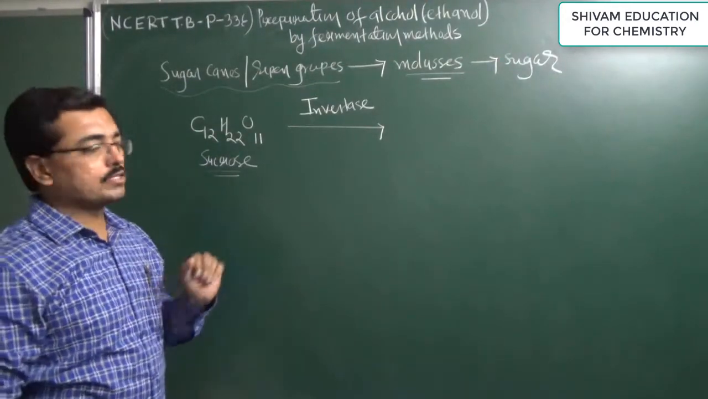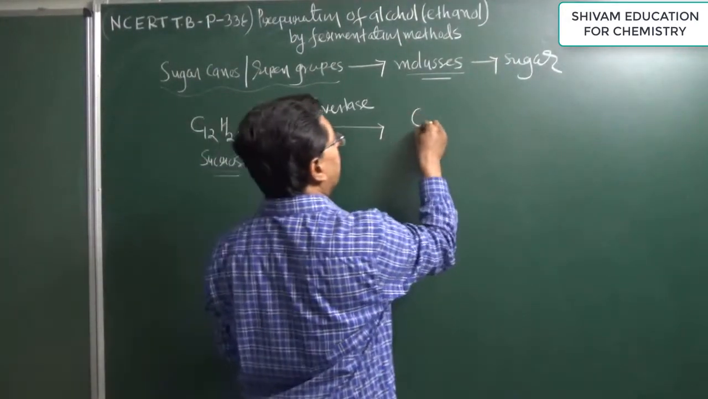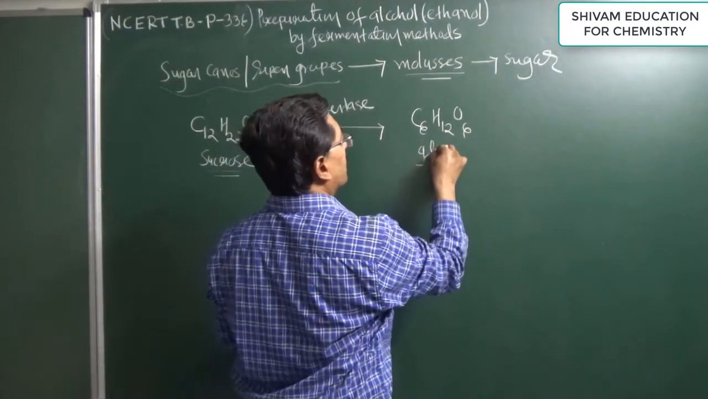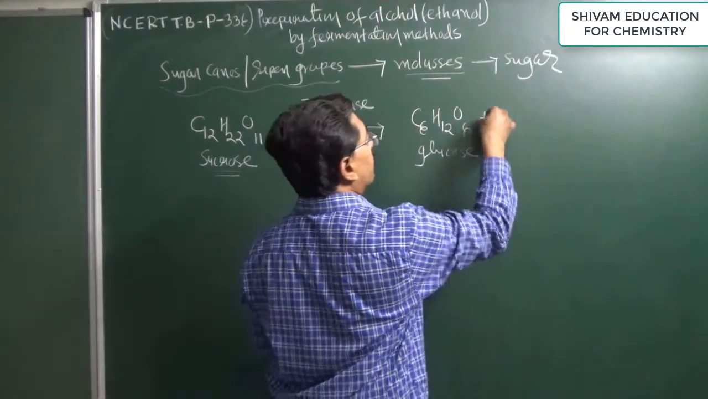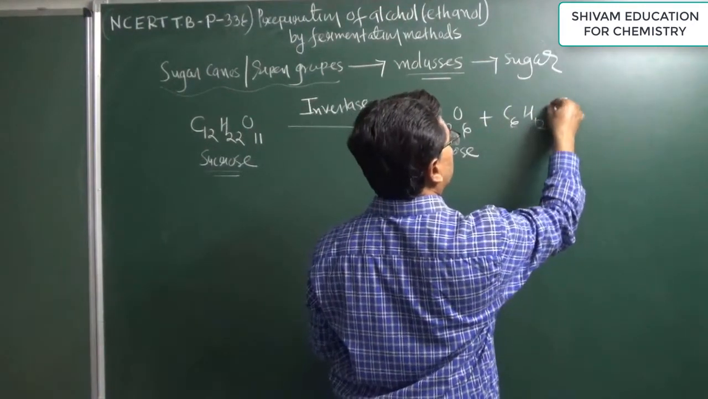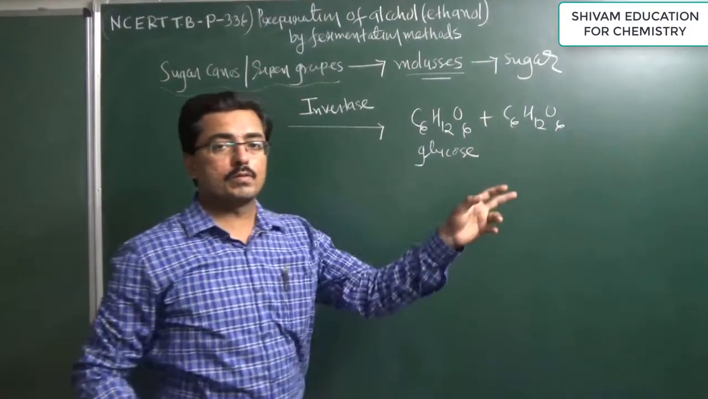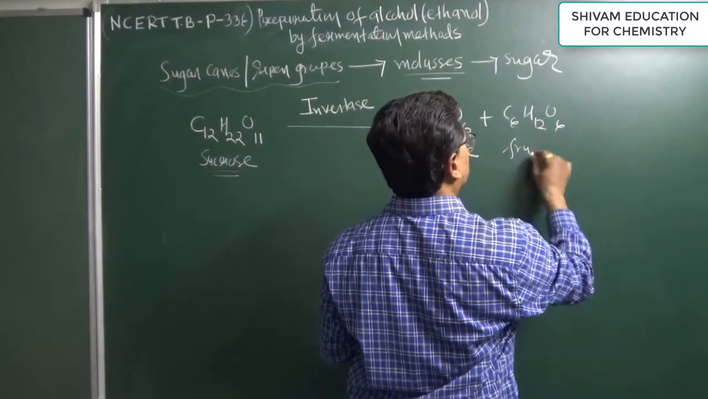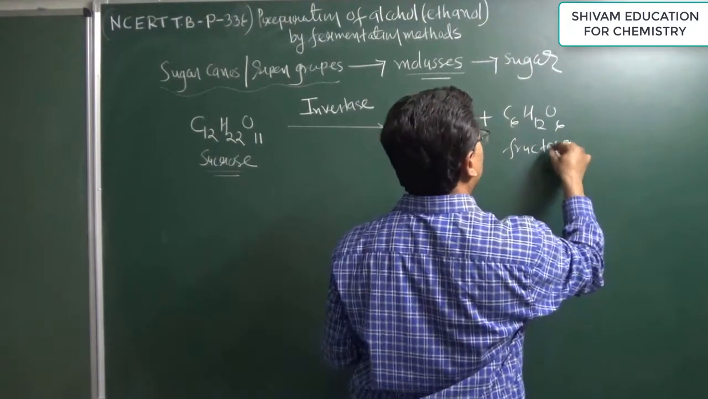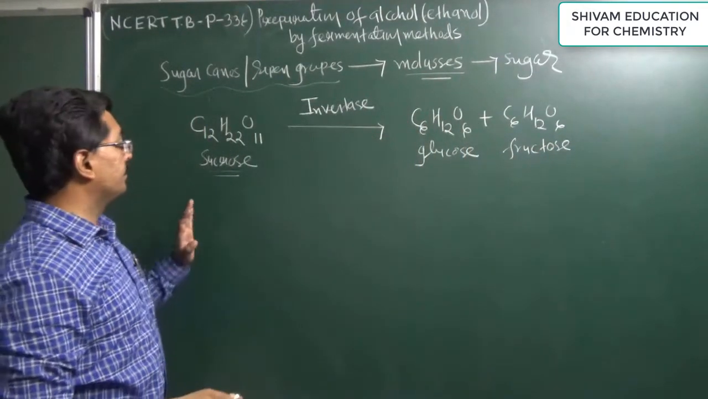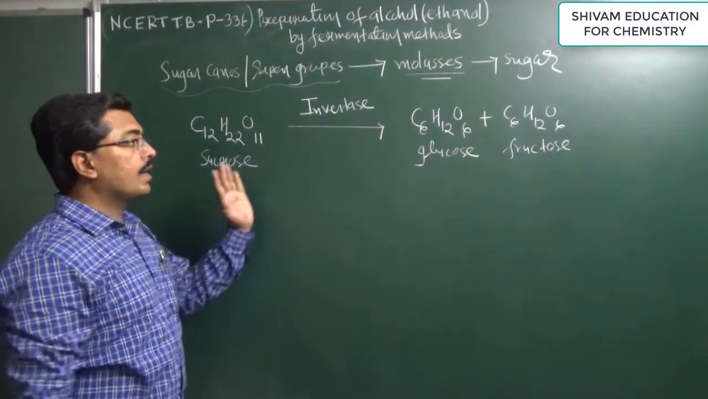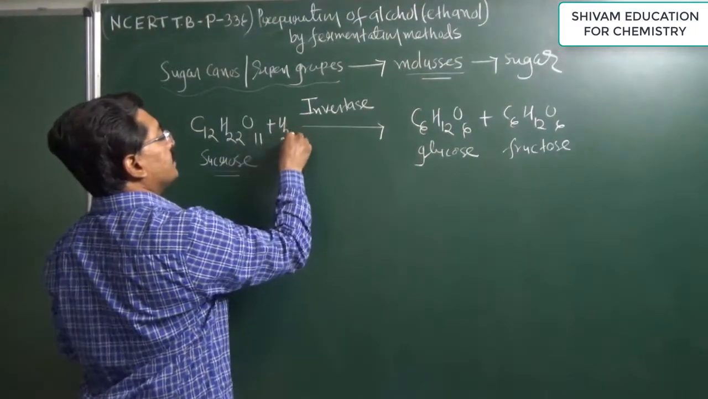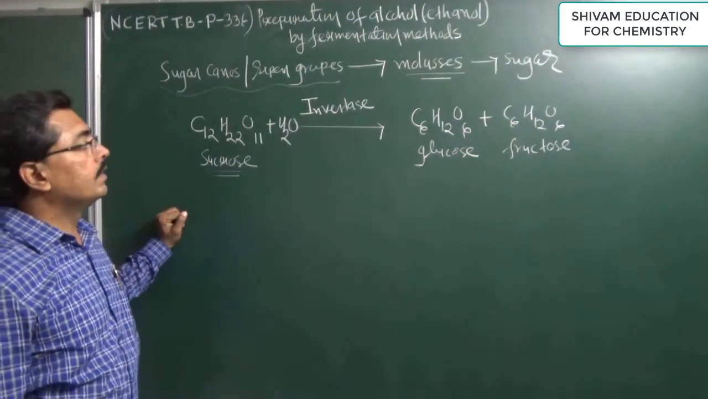So during this fermentation procedure, the sucrose will be converted into glucose, C6H12O6, and fructose. You know the structures of glucose and fructose; the difference is that glucose has an aldehyde functional group and fructose has a ketone functional group. So by fermentation in absence of air, sucrose undergoes hydrolysis and gives us glucose and fructose. In this procedure one water molecule is required.